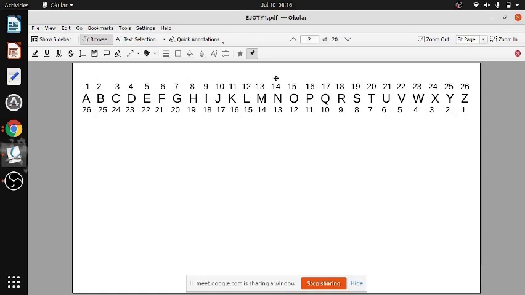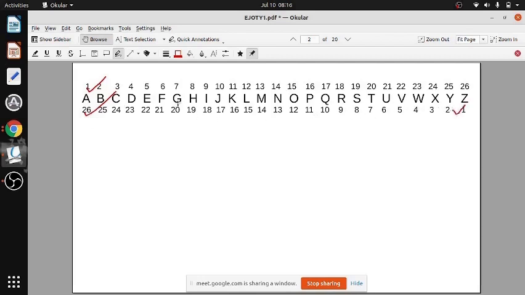In some cases you will be taking the forward number, and in some cases you may have to take the backward number. In some cases A equal to 1, B equal to 2, and in some cases A equal to 26, B equal to 25, and Z equal to 1.